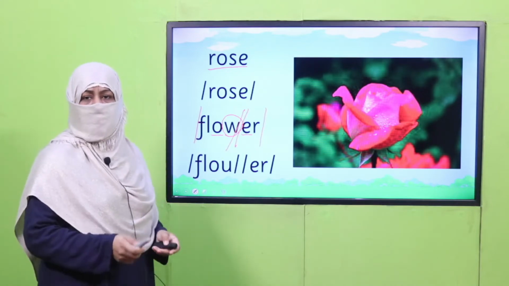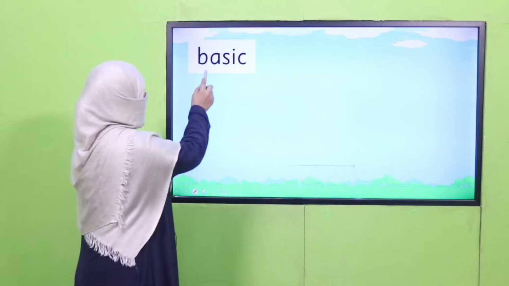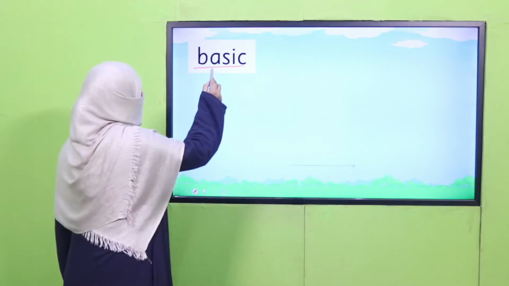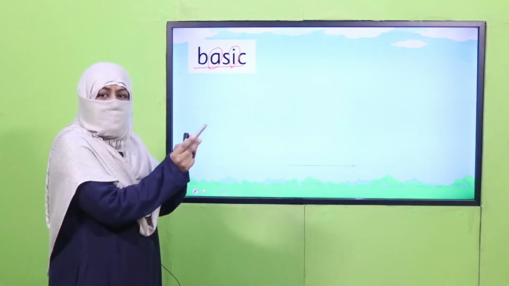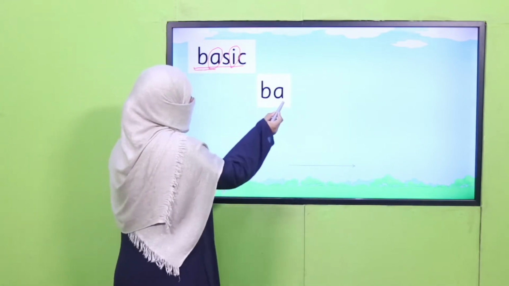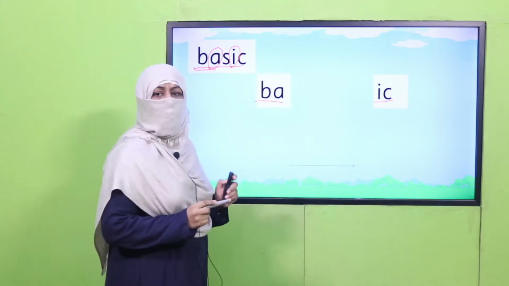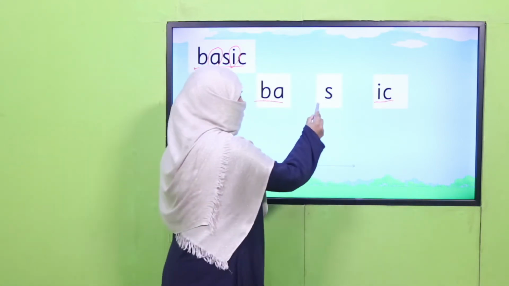So how do we break it today? I'm going to teach you. Look at this word. It is basic. How many vowels can you see? 1, A, and the other is I. So we will break this word according to vowels. One vowel comes here and the other vowel comes here. And which letter is left in between? That's S and it's a consonant.